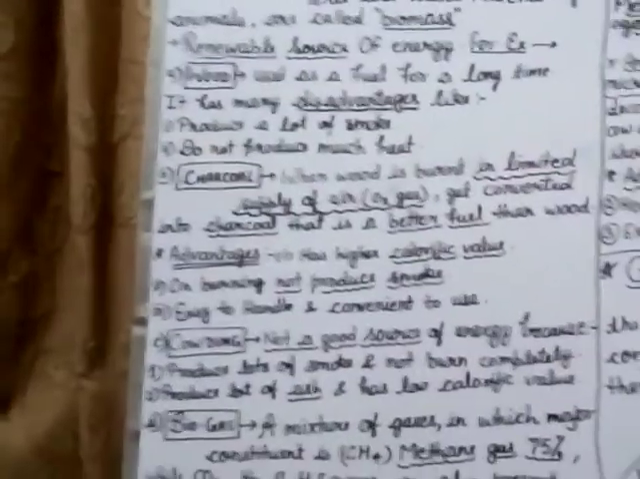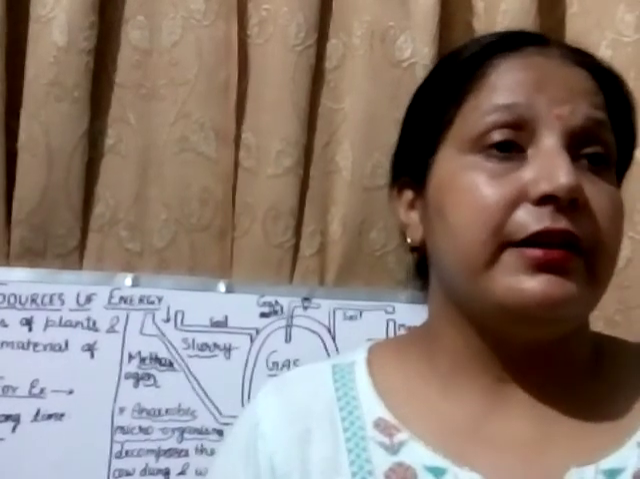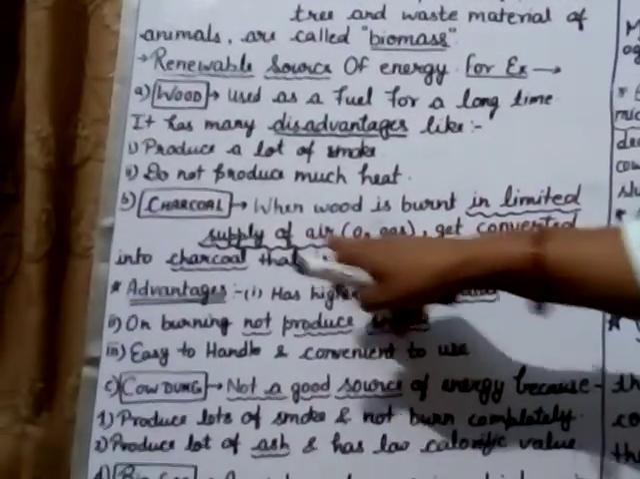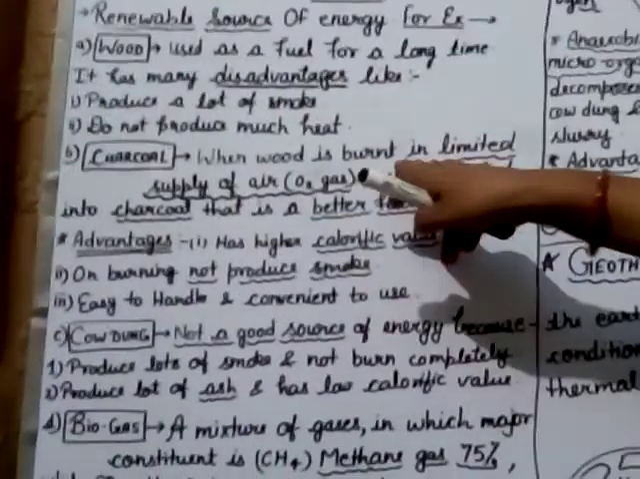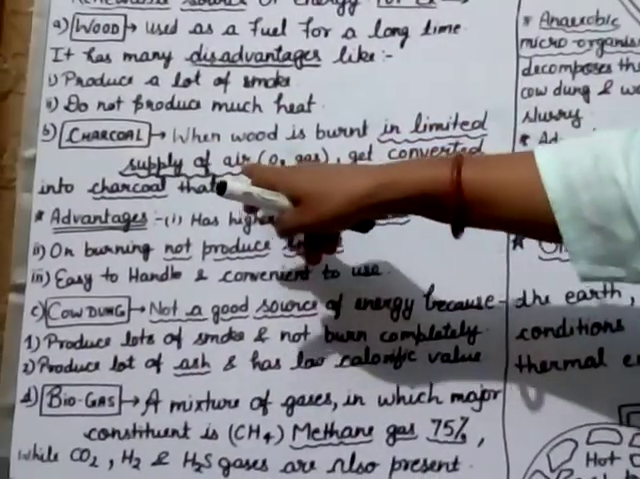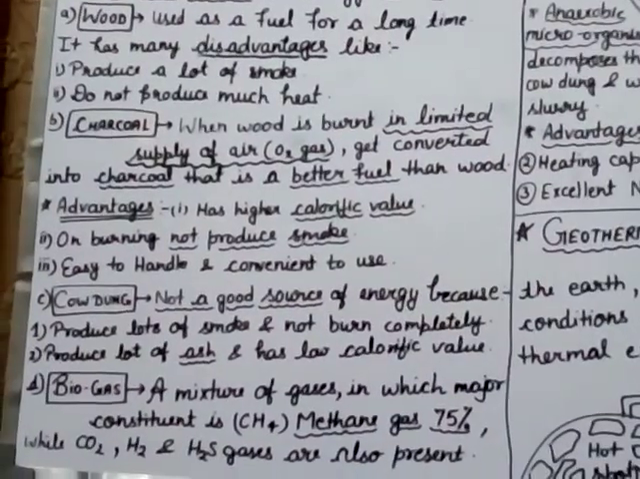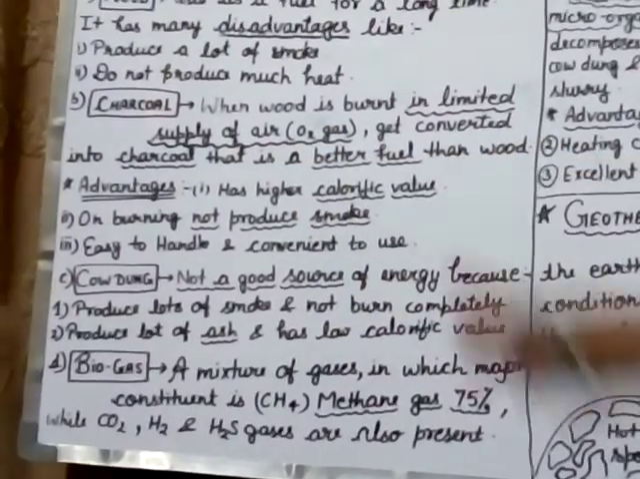Second one, charcoal. Before starting charcoal, we understand what charcoal is. Some people increased the efficiency of wood to burn and changed it with technology into a new substance that is called charcoal. So what is the definition of charcoal? When wood is burnt in a limited supply of air, that means oxygen, then the wood is converted into a substance that is called charcoal, and it is a better fuel than wood.